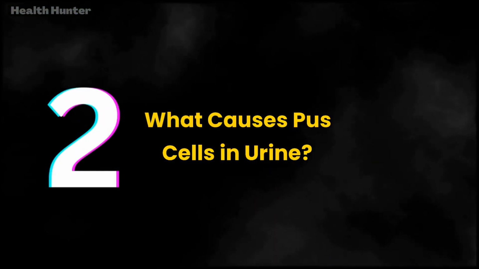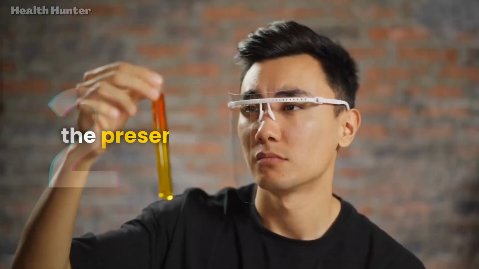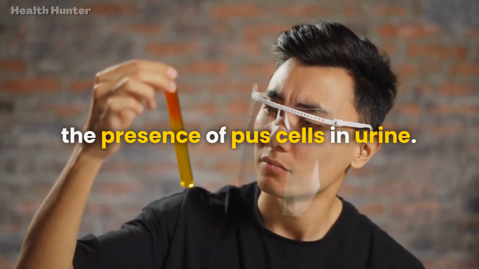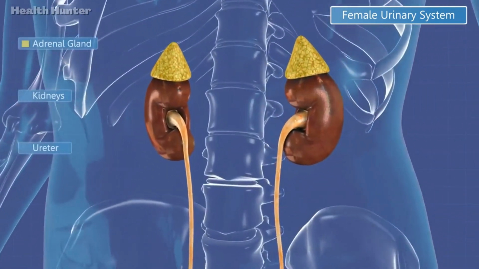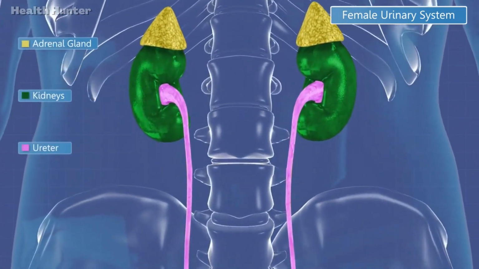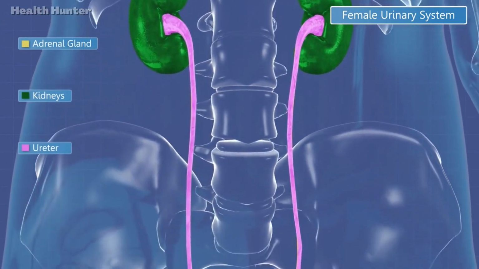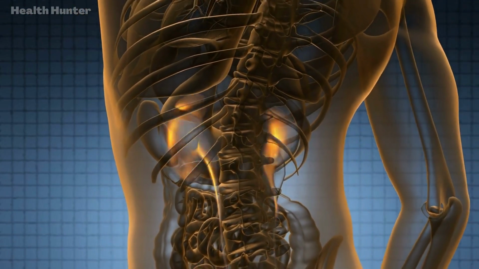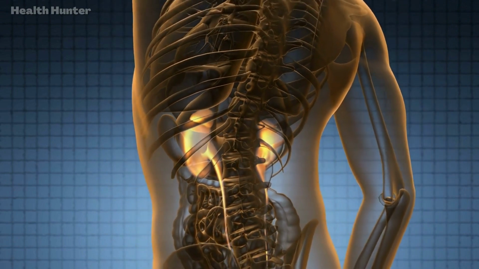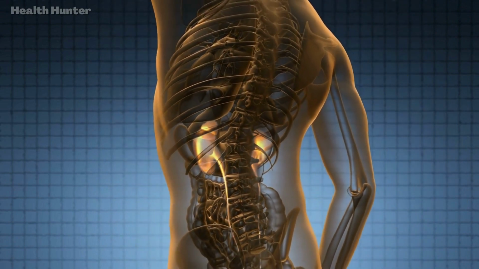2. What causes pus cells in urine? There are various factors that can lead to the presence of pus cells in urine. The most common cause is a urinary tract infection, UTI, which is caused by bacteria entering the urinary tract and multiplying. Other causes may include kidney infections, bladder infections, sexually transmitted infections, or even certain medications.